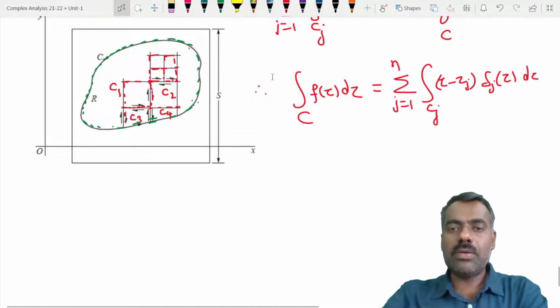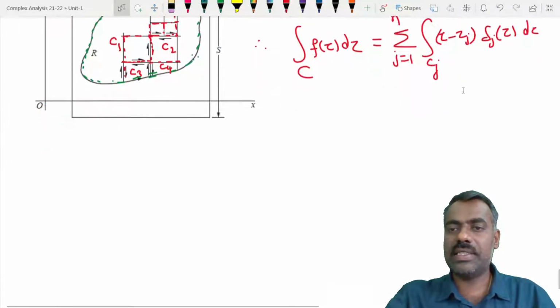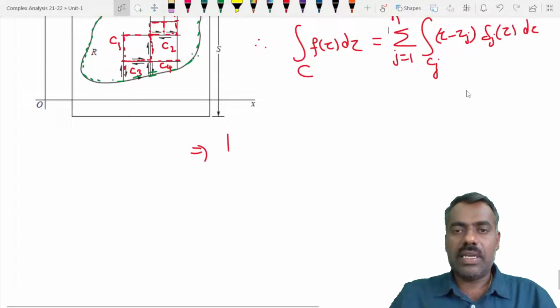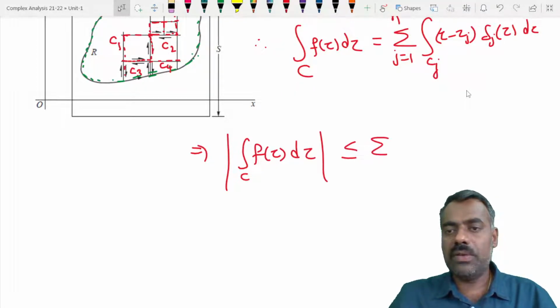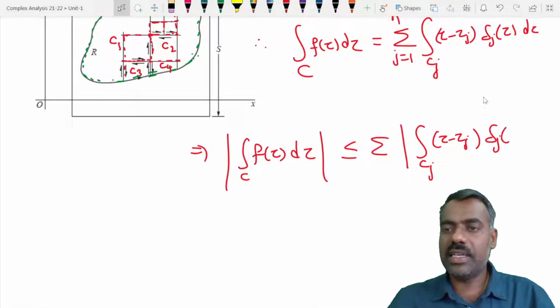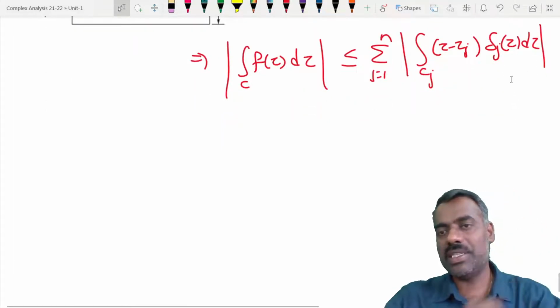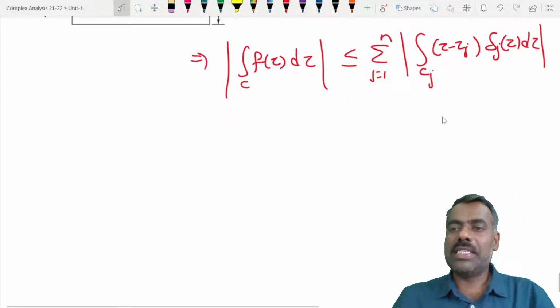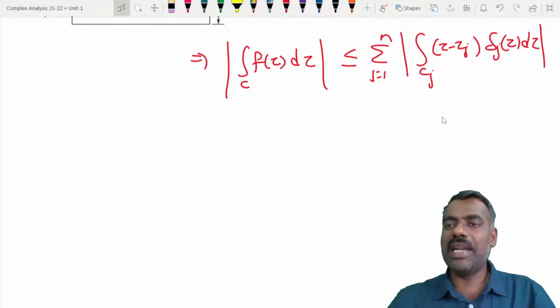We want a maximum value for the modulus of this integration. So this implies the modulus of the integral over C of f(z) dz is less than or equal to the summation of the modulus of the integral over Cj of (z minus zj) delta j(z) dz. We use the ML inequality to simplify this, so it is all about finding the maximum value using the ML inequality. What is the maximum value of (z minus zj) into delta j(z)?